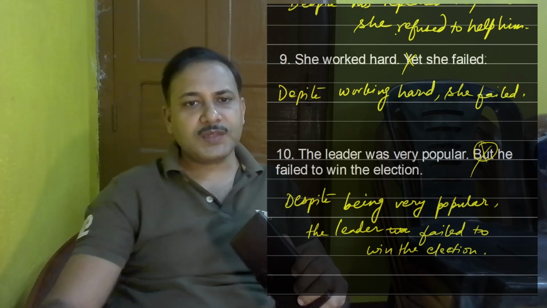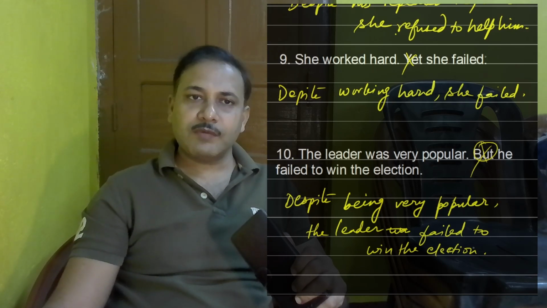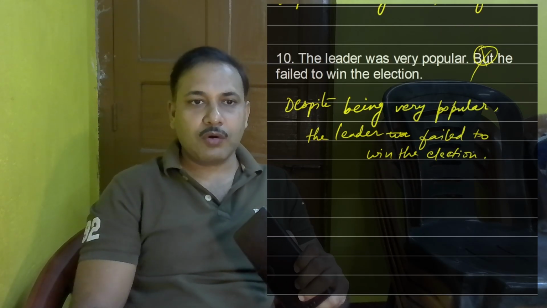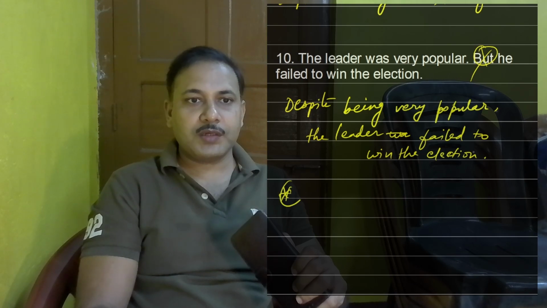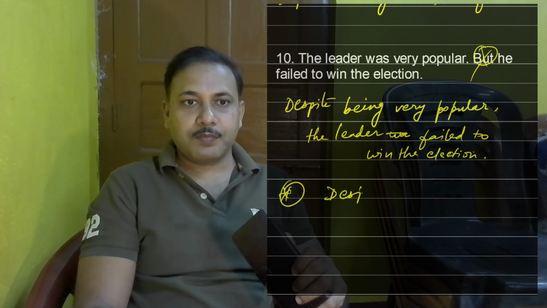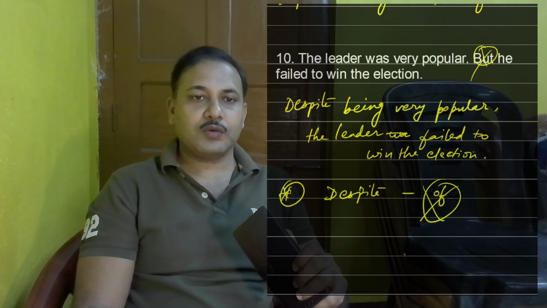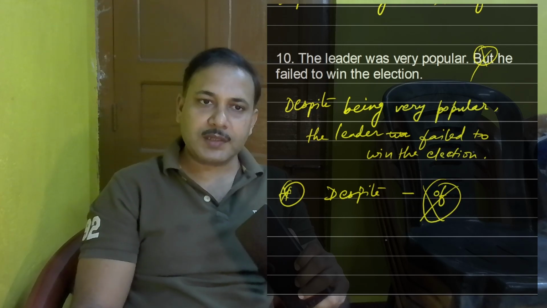Okay. So the important thing to remember here is whenever you are using despite, never use of. Important point here, note this down in block letters. Despite, never use of after it. You cannot use of after despite.